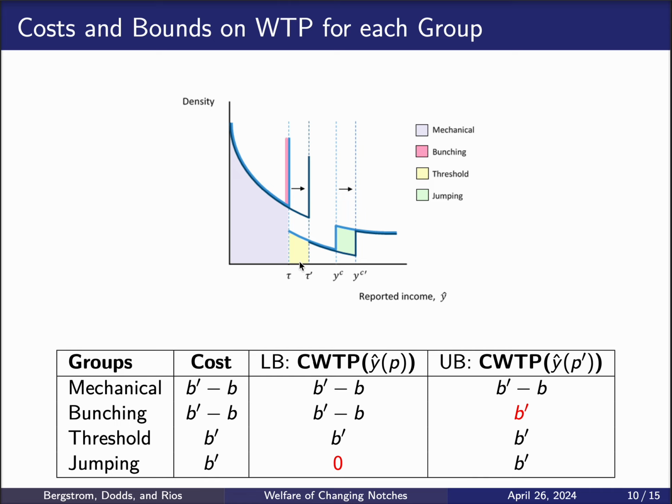Now, the lower bound of the willingness to pay, or the counterfactual willingness to pay that they would face holding the decision constant at y hat of p, which in the case of these jumping households is some income level between YC and YC prime, would be zero, right? Because they're not going to be getting any benefit, neither before nor after the reform. And finally, their upper bound of the willingness to pay is going to be once again B prime, and that's just because y hat of p prime for the jumping households is tau prime, and at that income level they're only eligible after the reform, not before, and they would be willing to pay the full amount of the benefit after the reform, which is what they get from the reform.